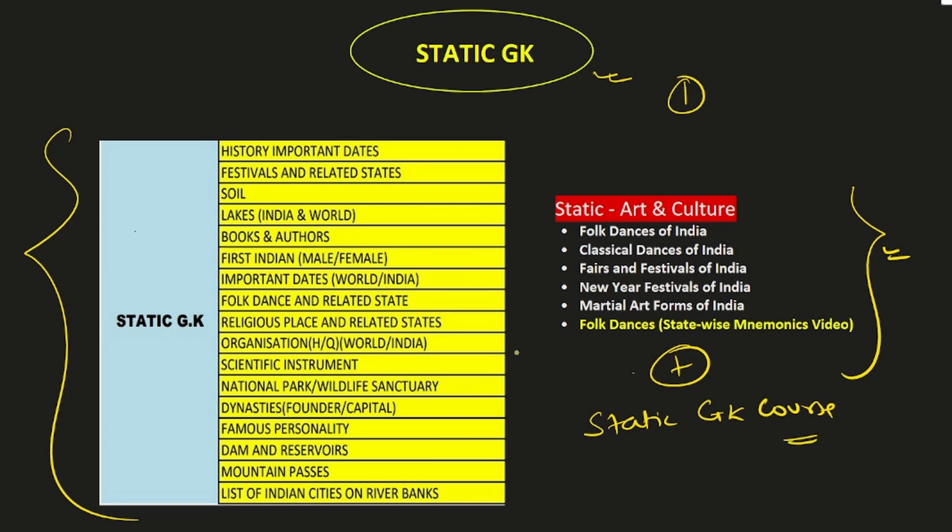Okay. Second option would be free of cost. It is a PDF by Neon Publication. I will be sharing this PDF on my Telegram channel. You can refer to this PDF. These are the two sources from where you can cover your static GK.